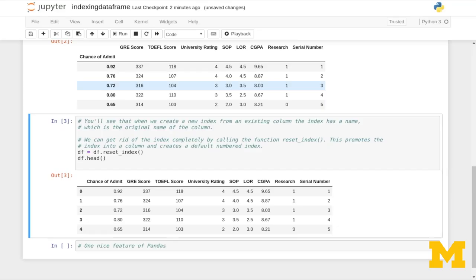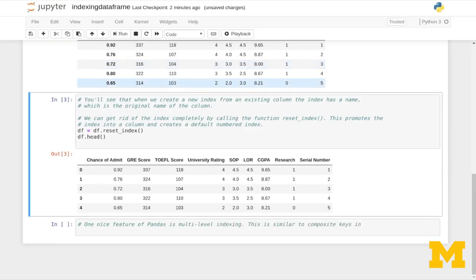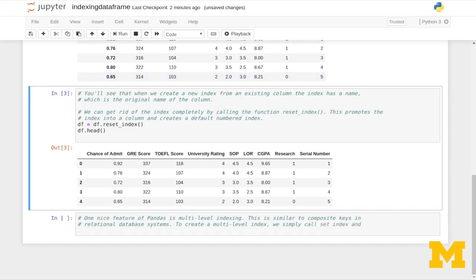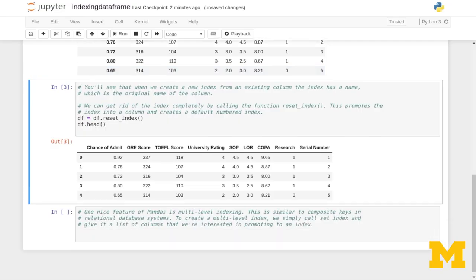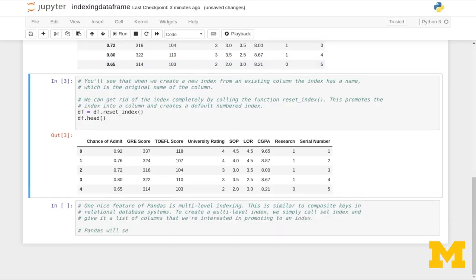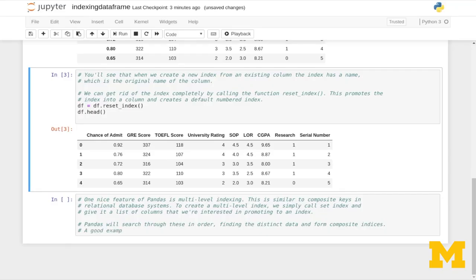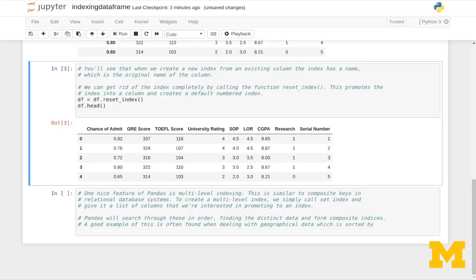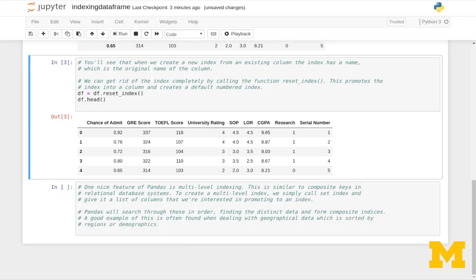One nice feature of Pandas is multi-level indexing. This is similar to composite keys in relational database systems. To create a multi-level index, we simply call set_index and give it a list of columns that we're interested in promoting to an index. Pandas will search through these in order, finding the distinct data and forming composite indexes. A good example of this is often found when dealing with geographical data, which is sorted by regions or demographics.